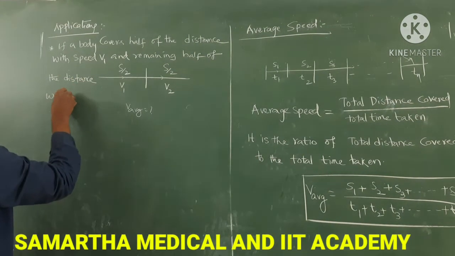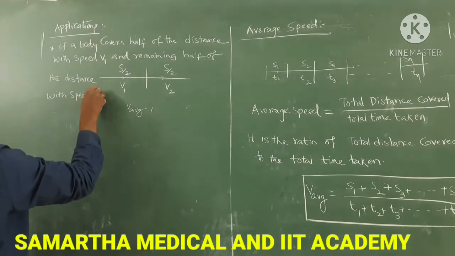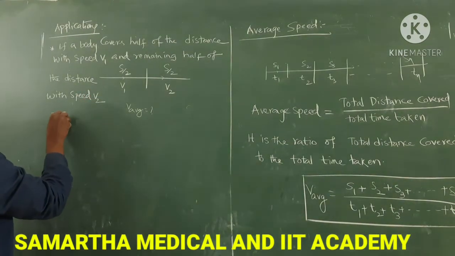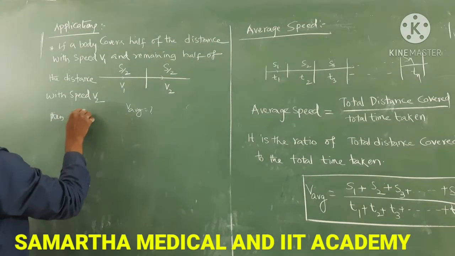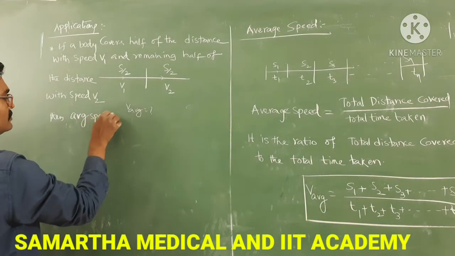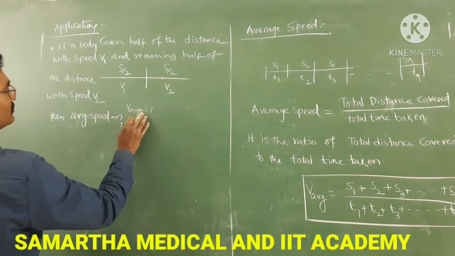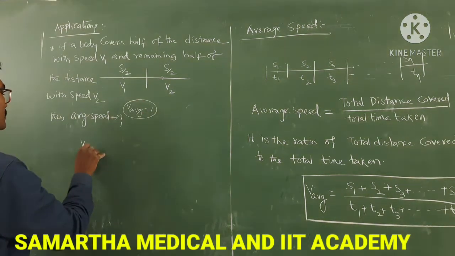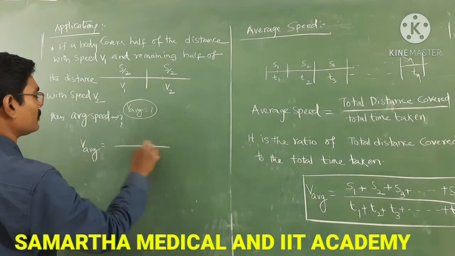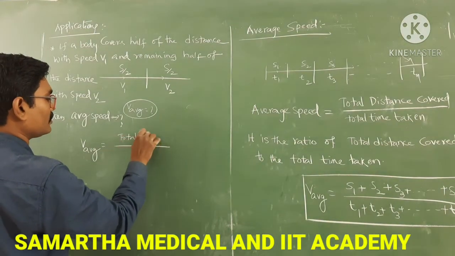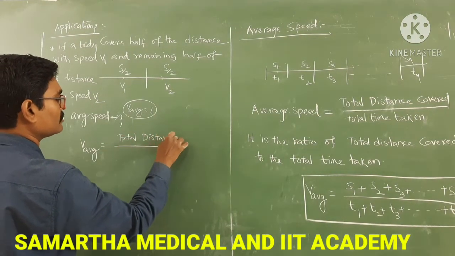That is what we need to calculate. To calculate this V average, the formula is total distance divided by total time taken.